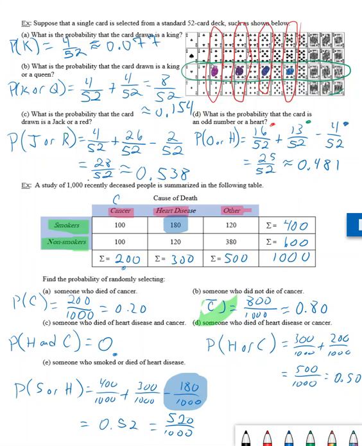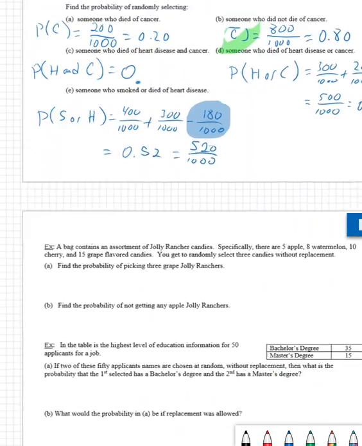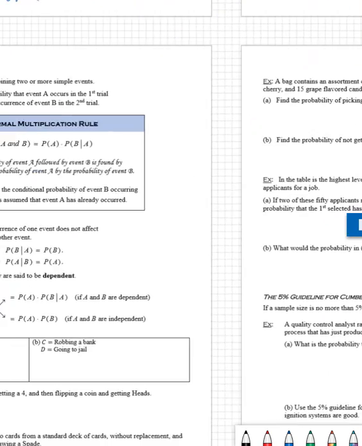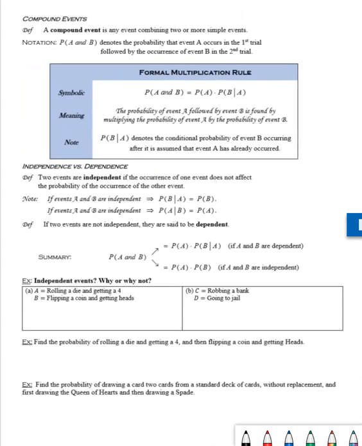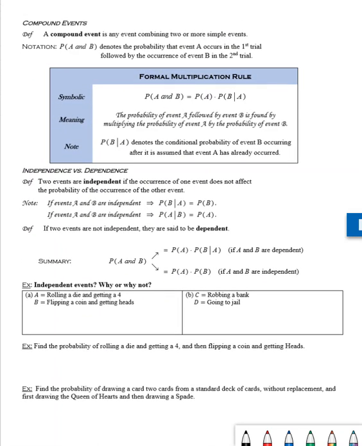Now that we have more of a feel for probability, we want to start talking about these compound events. So, taking a little bit of time to read through these compound events, we want to establish what it means to have compound events. Compound events just means that we're going to be combining.